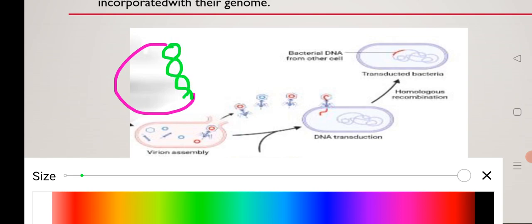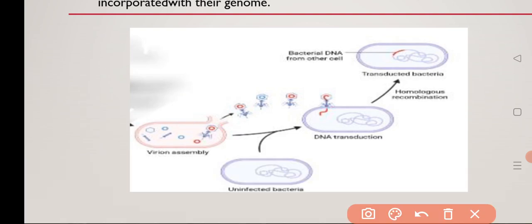This will attach and get multiplied again, and many copies of this DNA will be formed within the host cell. Here is the new type of genetic material formed within the host cell.